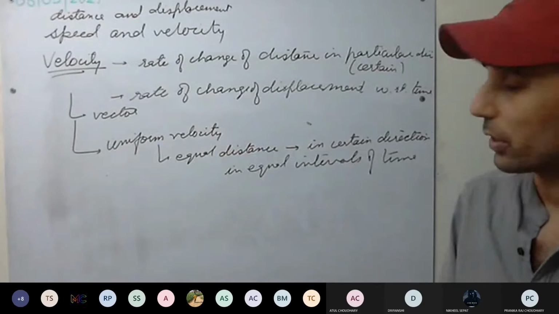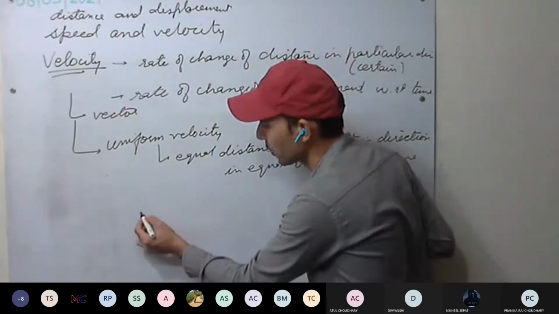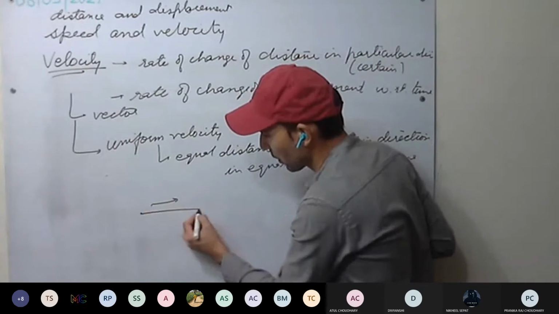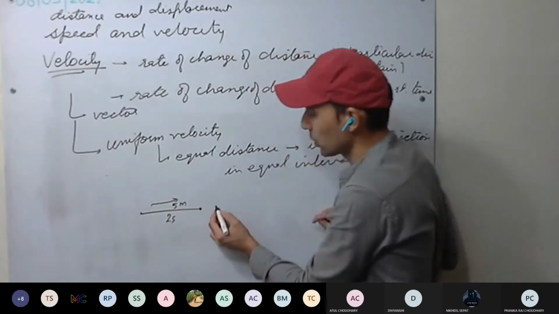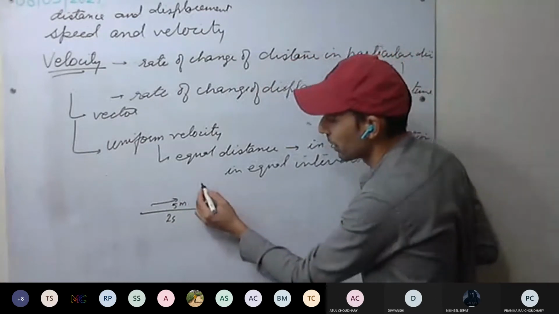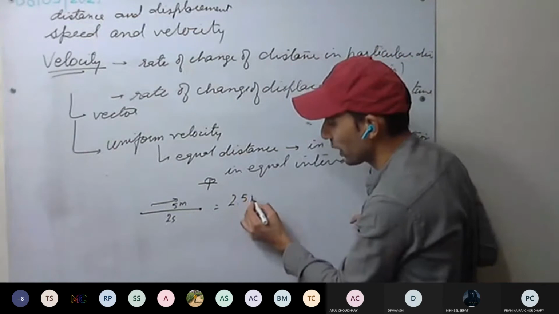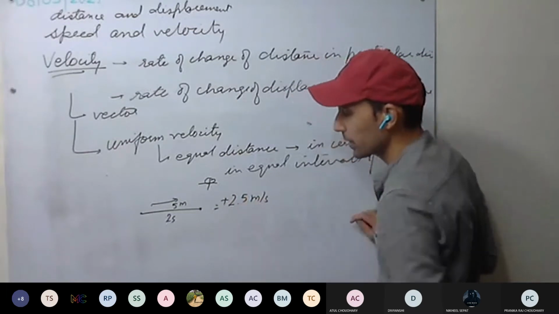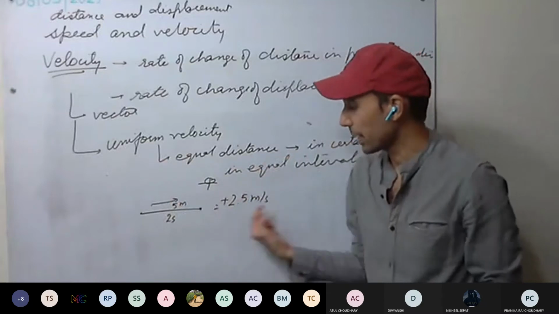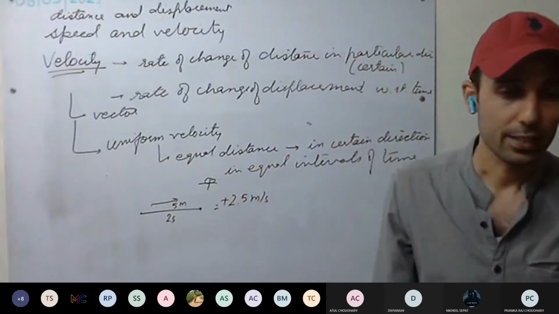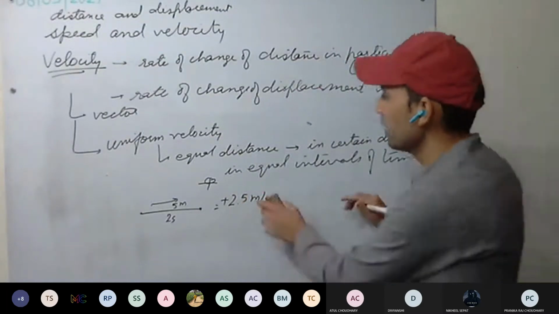Okay, how to calculate? We already know. For example, this body is moving in this direction. From here to here it has moved 5 meters, covered in 2 seconds. So what will be the uniform velocity? Taking this direction as plus, it will be 2.5 meter per second. If the other direction, it will be minus 2.5 meter per second. Understood? Yes, sir. This is clear.